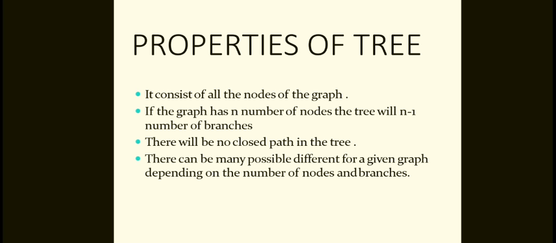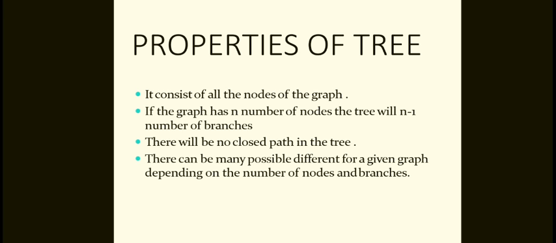In this connected graph, I already told all this, but we will revisit it a little bit. If there exists at least one branch between any two nodes of a graph, then it is called a connected graph. That means each node in the connected graph will have one or more branches connected to it, so no node will be isolated or separated.